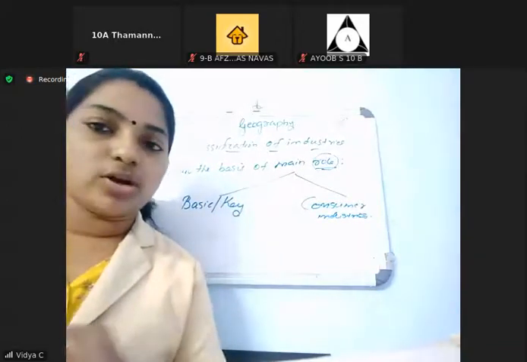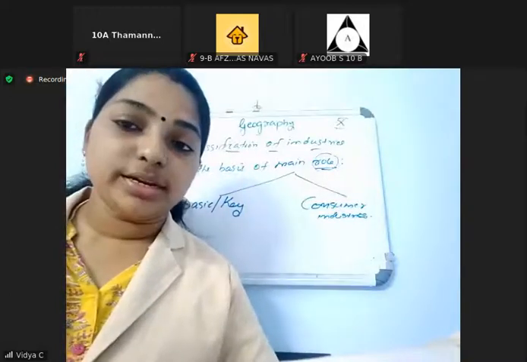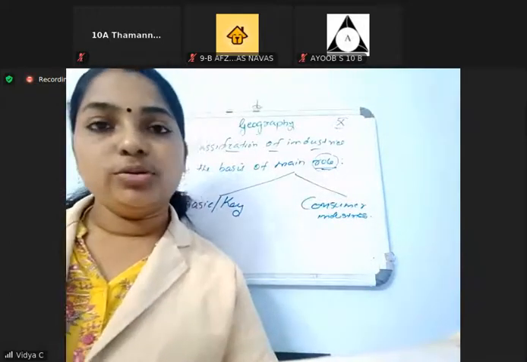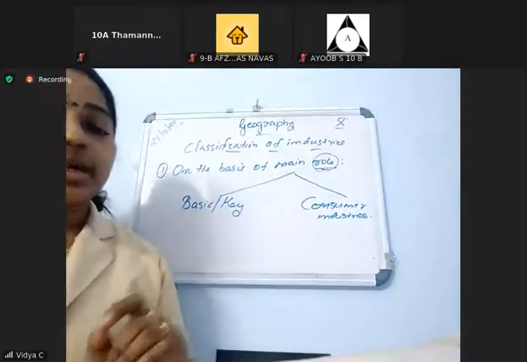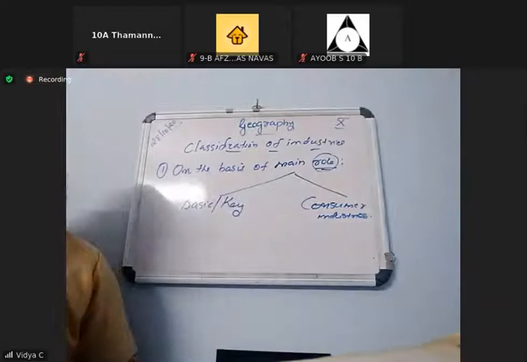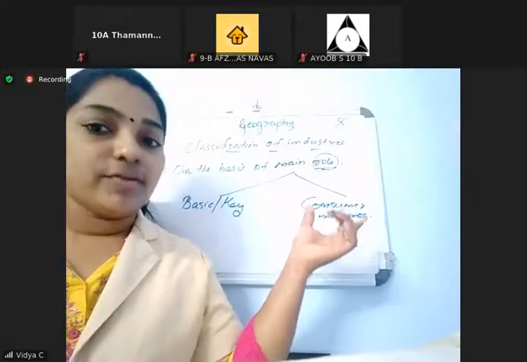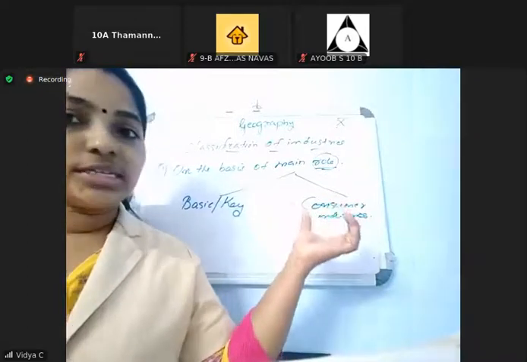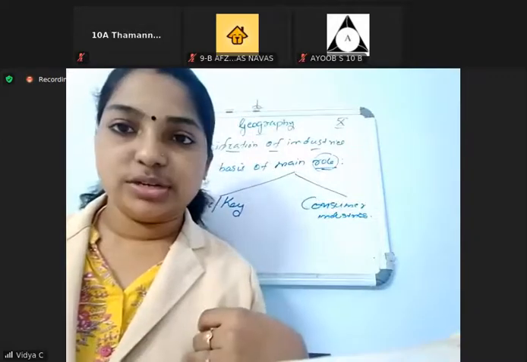The basic or key industries are those which provide the raw materials to other industries for producing other products. And what do you understand about consumer industries? Consumer industries are those industries which provide goods for the direct use of the consumers.